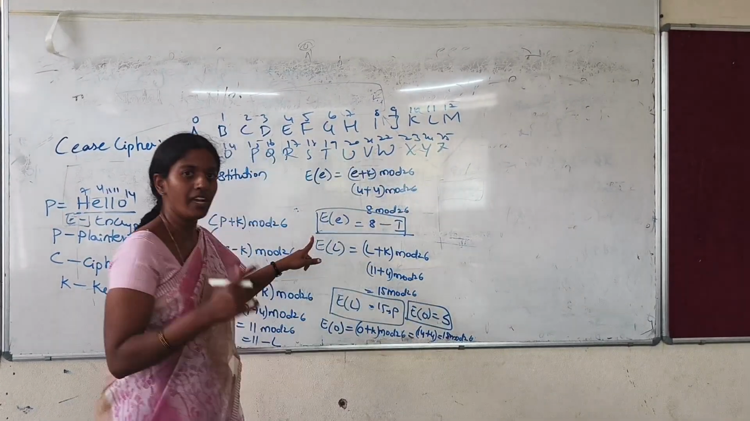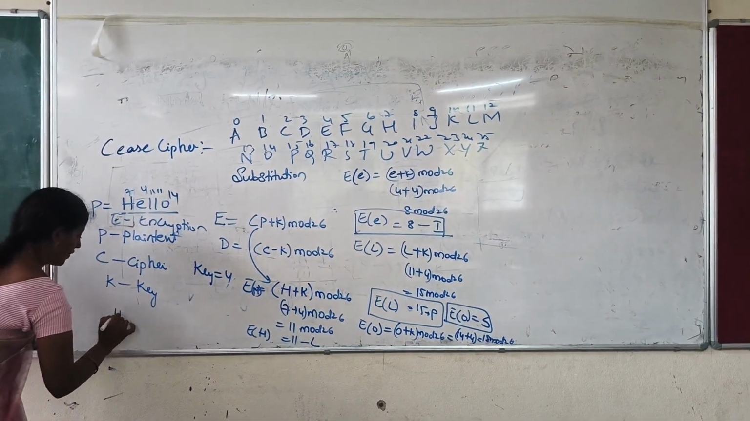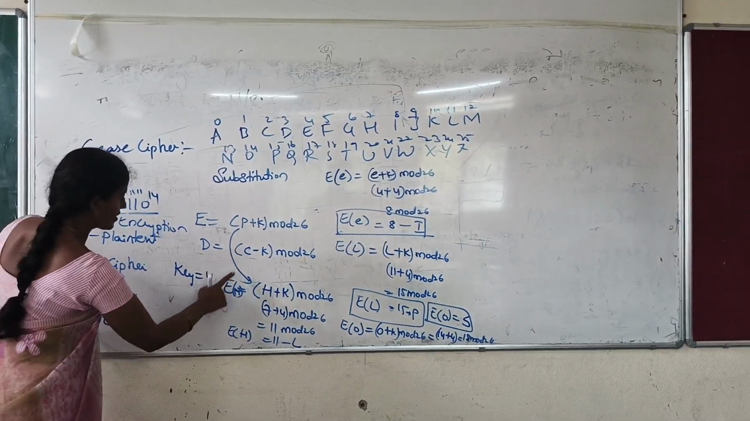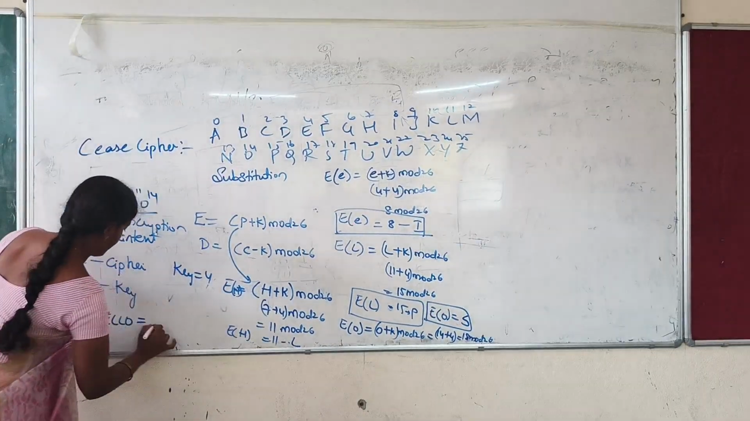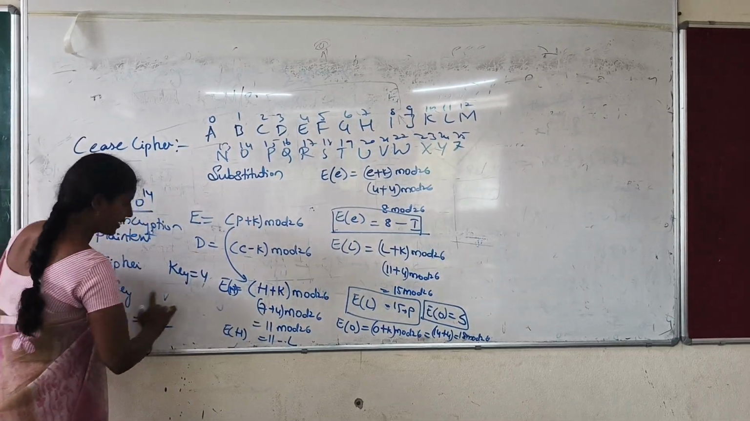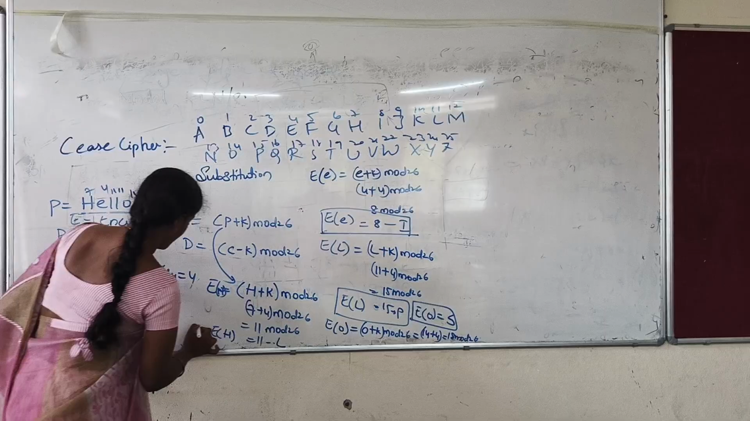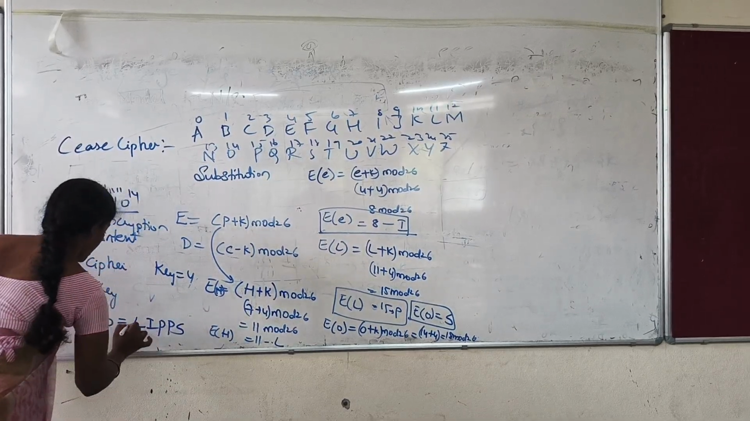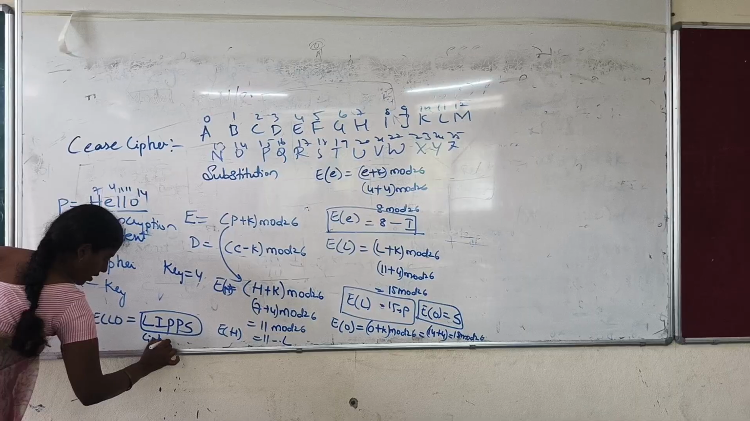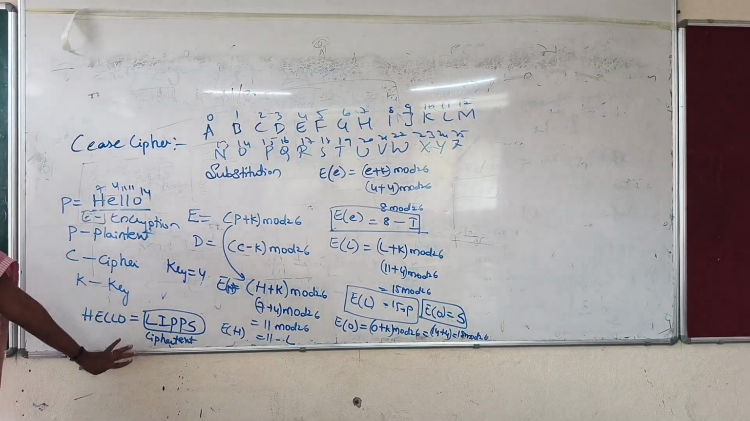So now the data has been encrypted. So for hello, H, what is the value we got now? L. For E, what is the value we got? I. For L, we got the value P. And for O, we got S. Okay. So this is called your ciphertext. So this is nothing but we have done the encryption.